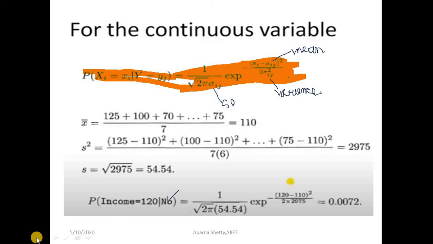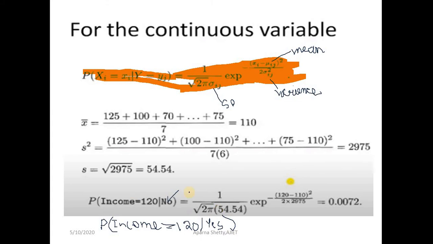Similarly, you have to find the probability of income equal to 120 given class yes.